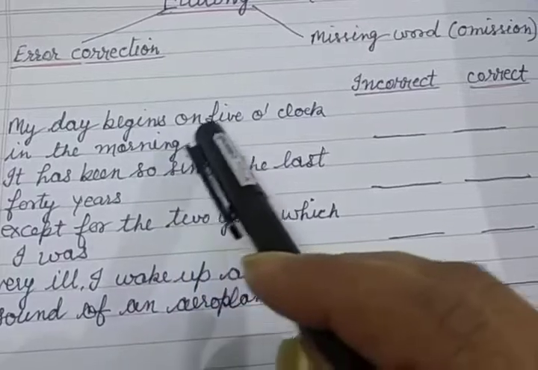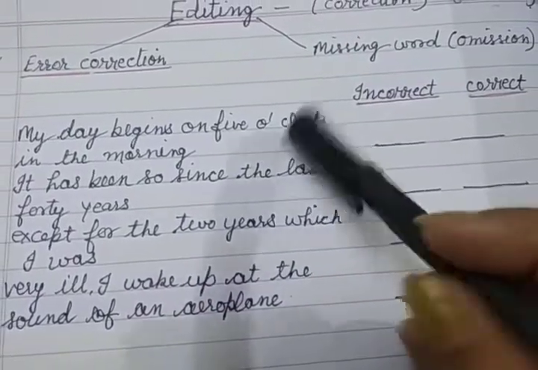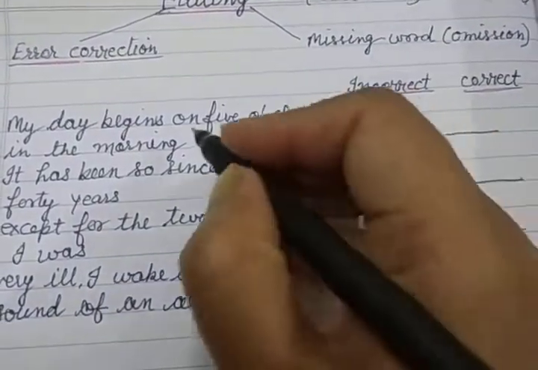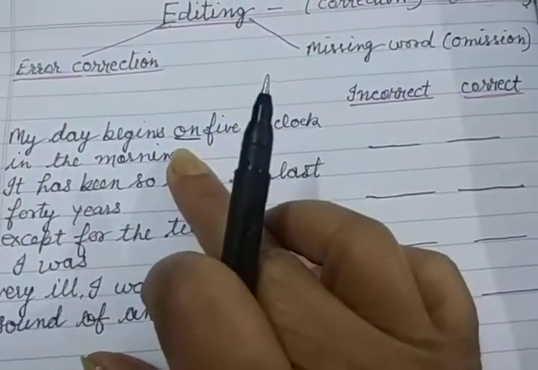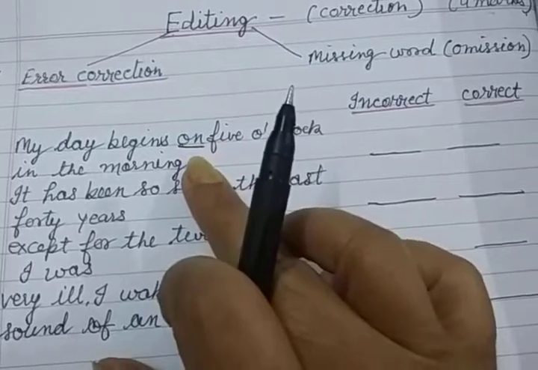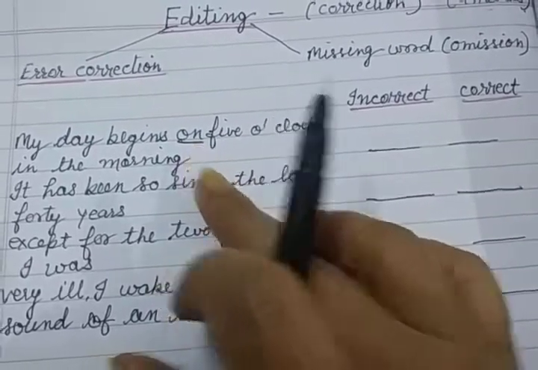'My day begins on 5 o'clock.' So the mistake lies here, in 'on'. With the time we never write 'on'; with the time we write 'at'.